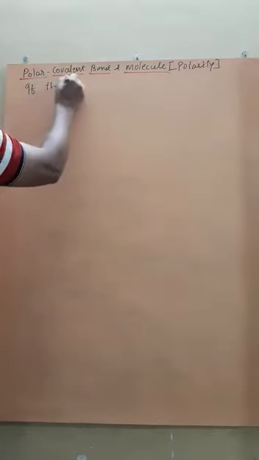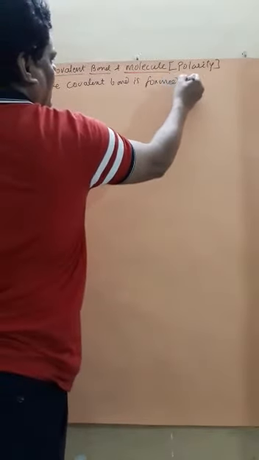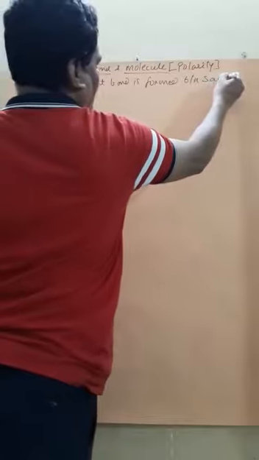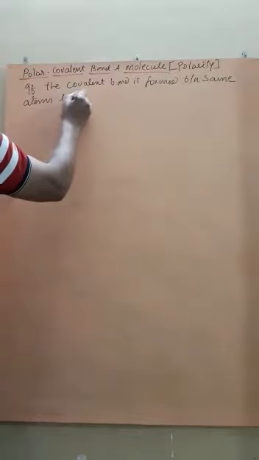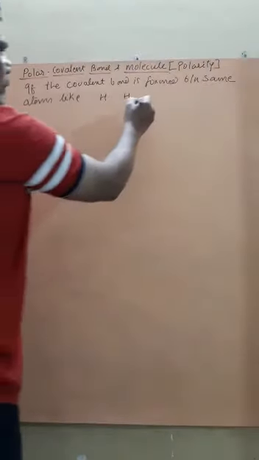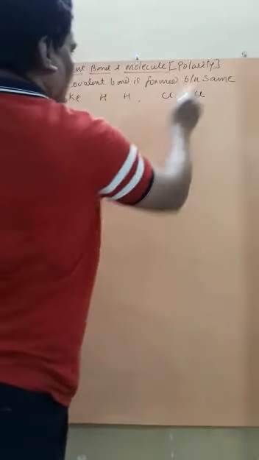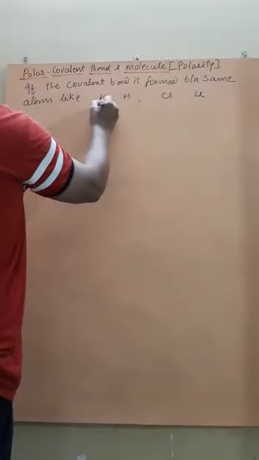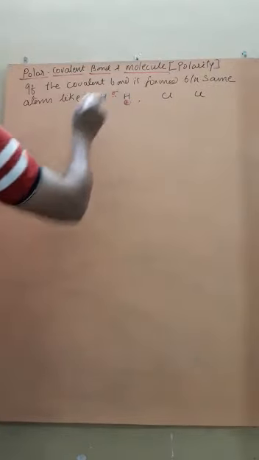Student, polar covalent bond. If the covalent bond is formed between the same atoms, like H and H, or Cl and Cl, there is a nucleus and the electrons are shared between the nuclei.